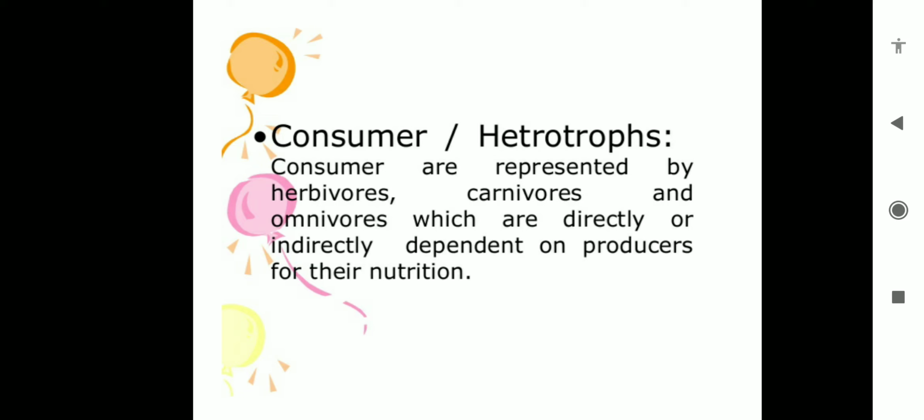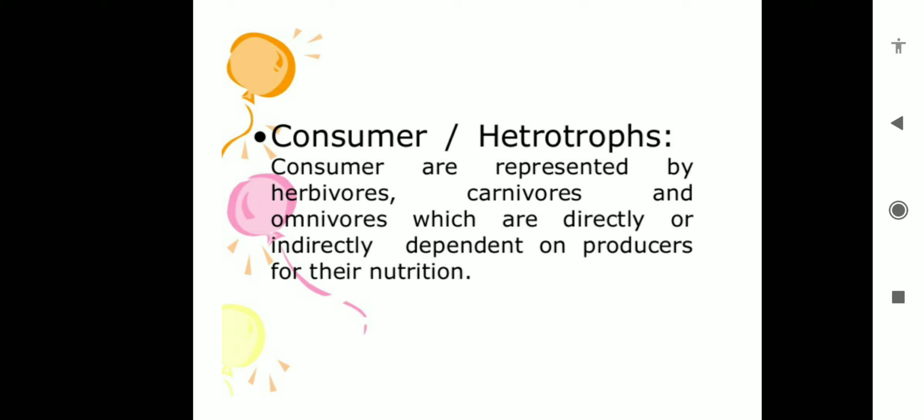So consumers are the organisms that depend on the producer for their food, and these consumers are in different categories. Suppose herbivores are one category.